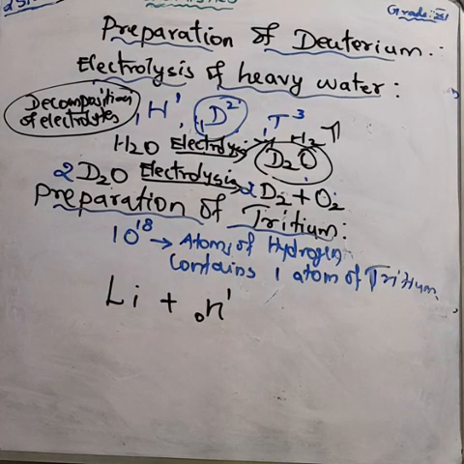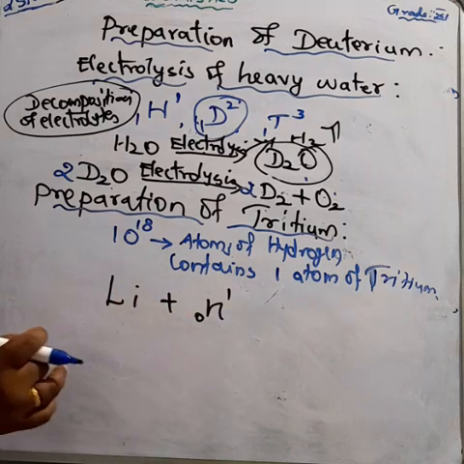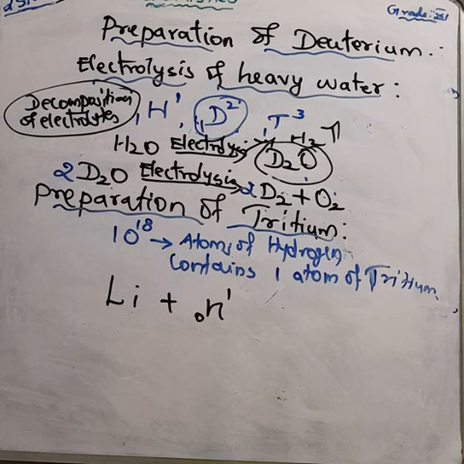Here tritium is one of the radioactive elements. To prepare tritium, we use the nuclear reactor.